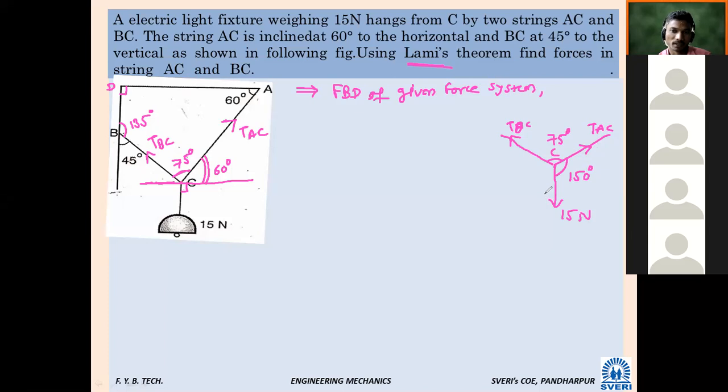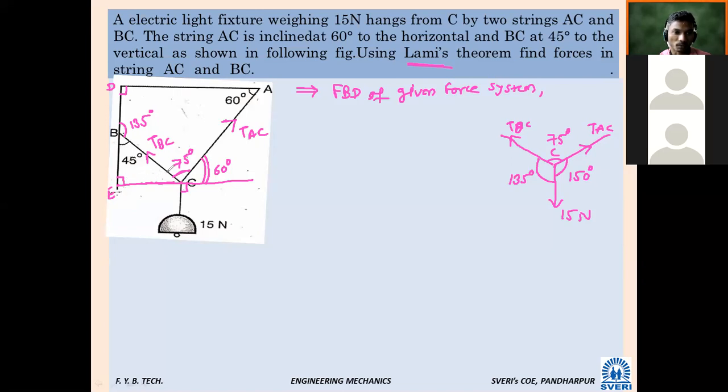So what will be this angle? TBC and this 15 Newton. Tension in BC and 15 Newton. So again, you can apply same logic. 135. Or here, if you'll see our free body diagram, 360 minus 150 minus 75. So automatically this angle, 135. So directly you can apply 360 minus this 150 and minus 75. Or on the other hand, if you'll complete this BCE, I will give them BC. Here there will be 90 degree, 90, 45, 90. So what will be this angle?